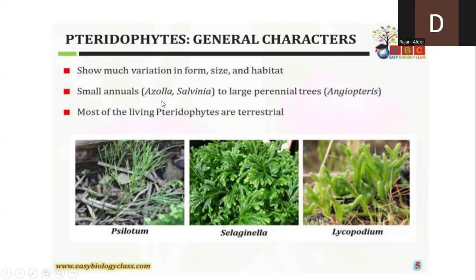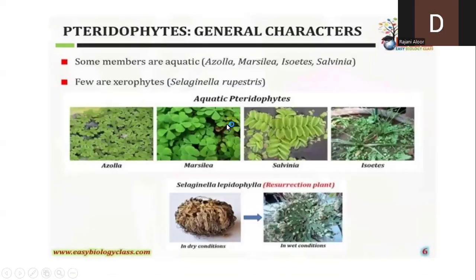When I talk about the aquatic forms, that is the ones which are growing in the water, the examples include Azolla, which is called a water fern. The common name of Azolla, we call it a water fern. That is, it is a pteridophytic plant, the smallest pteridophytic plant growing on the water surface. That's why we call it water fern. Next comes Marsilea. Even this is also a hydrophytic, that is a water plant.